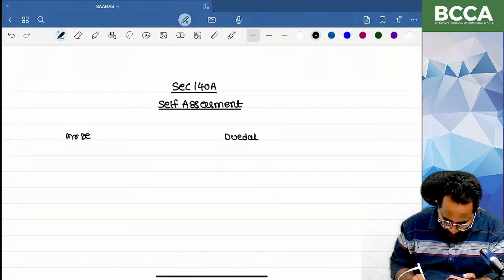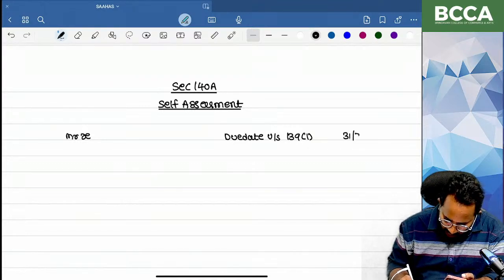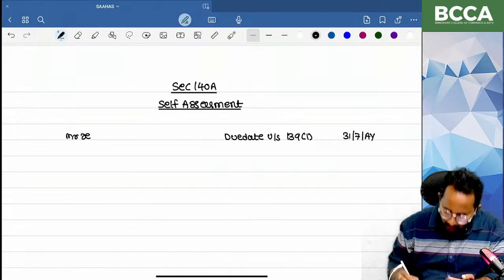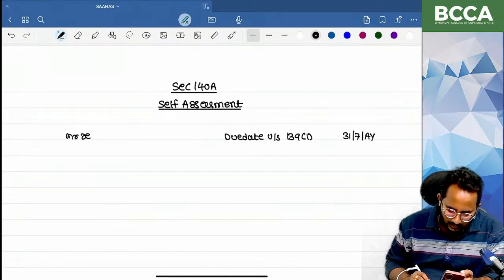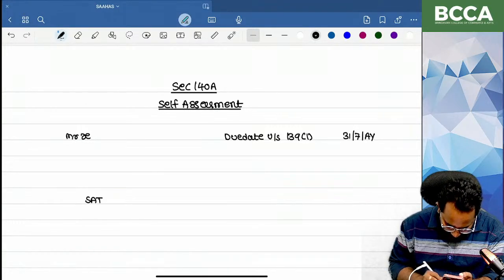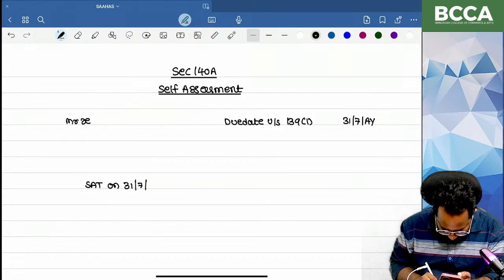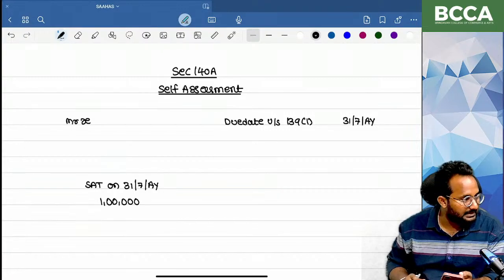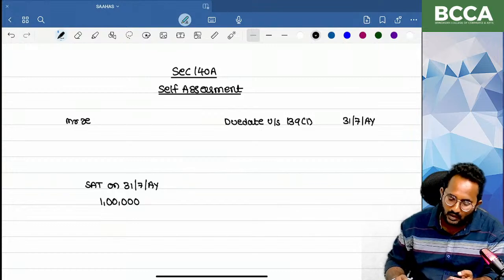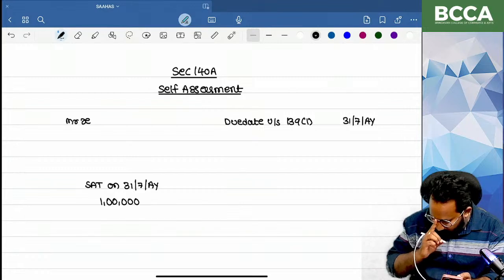Suppose the due date under Section 139(1) is 31st July 2024, that is the assessment year. Before the return of income filing due date, he paid the self-assessment tax on this date. How much did he pay? 1 lakh. By way of filing the return of income, he paid self-assessment tax of 1 lakh. Can you tell me whether it is final?